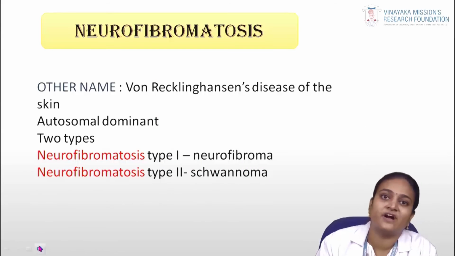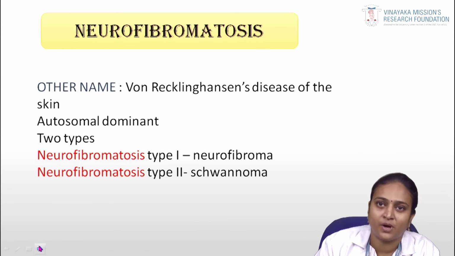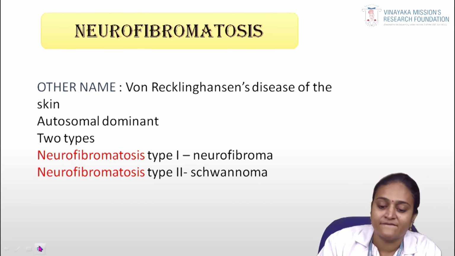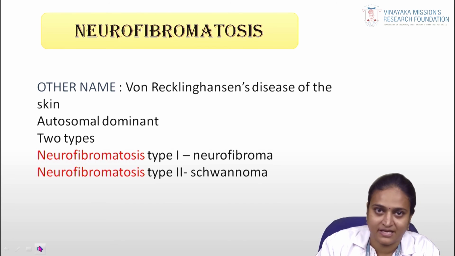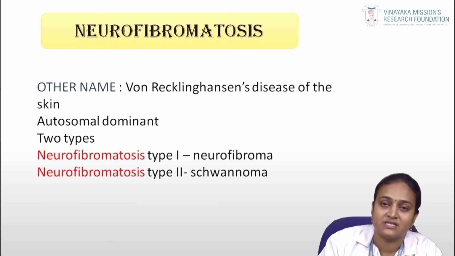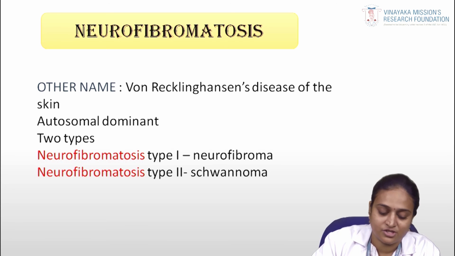So the syndrome associated with neuroma and schwannoma is called neurofibromatosis. The other name of neurofibromatosis is von Recklinghausen's disease of the skin. It is autosomal dominant. It has two types. I already told you type 1 of neurofibromatosis is associated with neurofibroma, and type 2 of neurofibromatosis is associated with schwannoma.